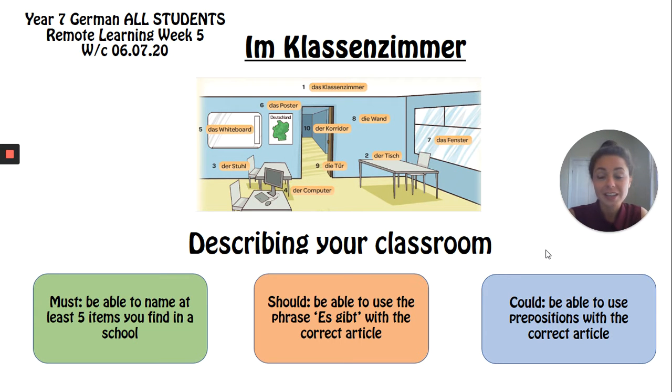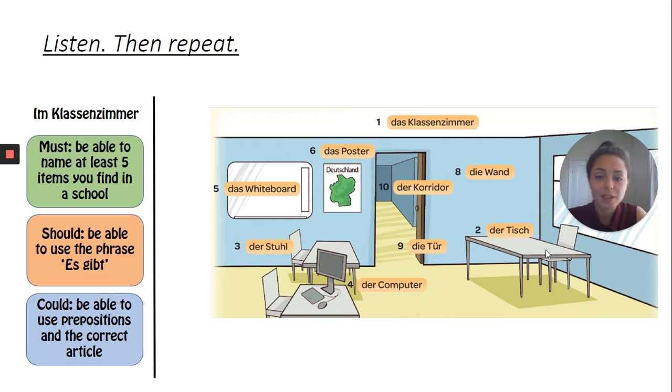Okay, so as I said, we are going to talk about our classroom. So by the end of the lesson, I would like you to be able to name at least 5 items you can find in your school. You should also be able to use es gibt with the correct article, and some of you may also be able to use prepositions with the correct article. So let's get started with classroom items. I move myself out the way again.